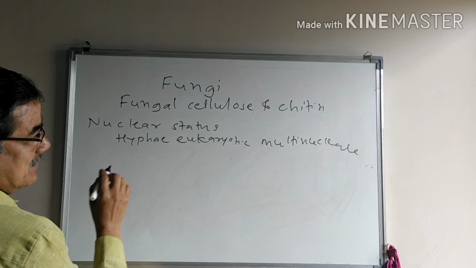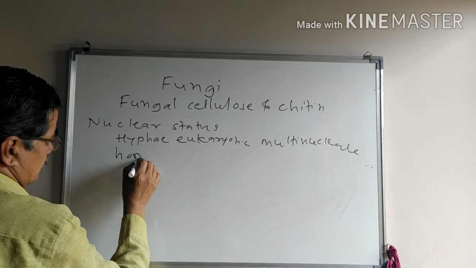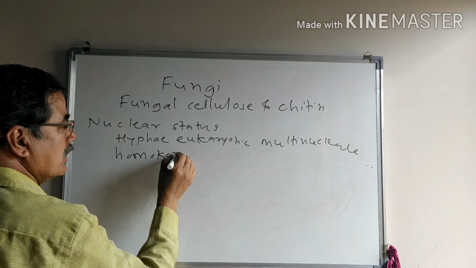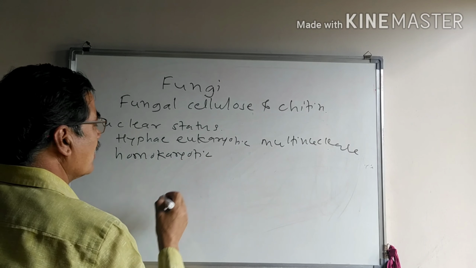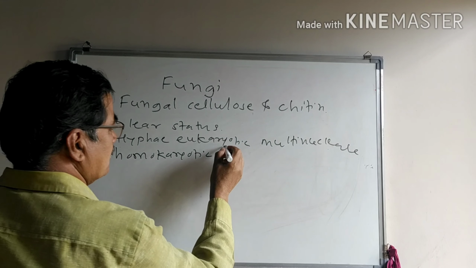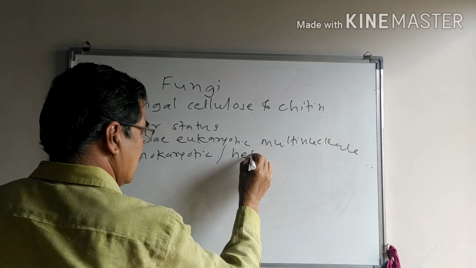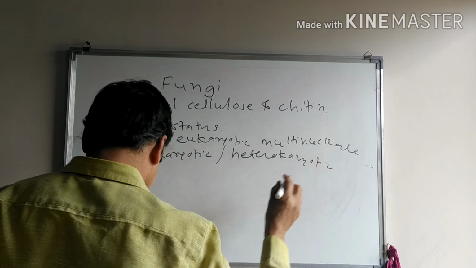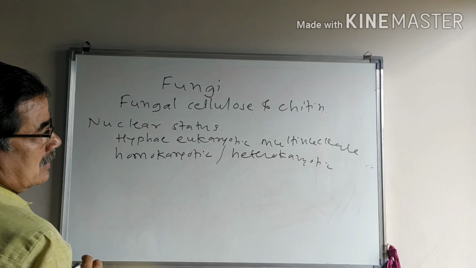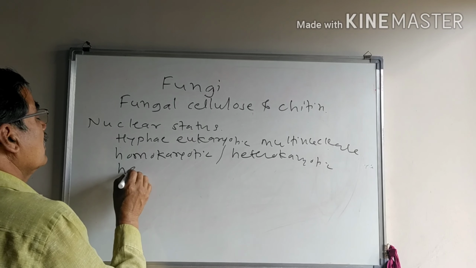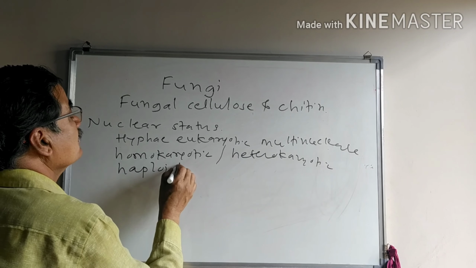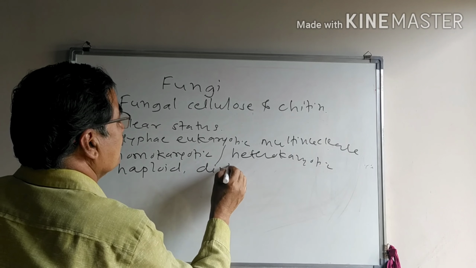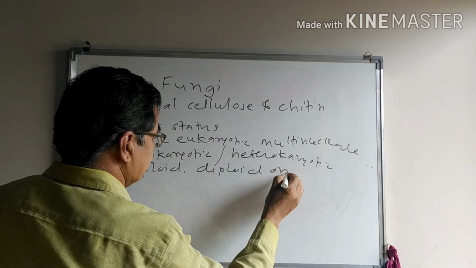The mycelium may be homokaryotic, where only one kind of nucleus is present. They may be heterokaryotic. These are haploid or maybe diploid.